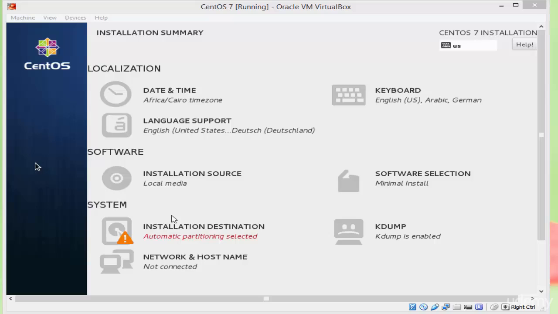Hello and welcome to part 2 of the Install CentOS 7.1 lesson. We will discuss the software section in this lesson.